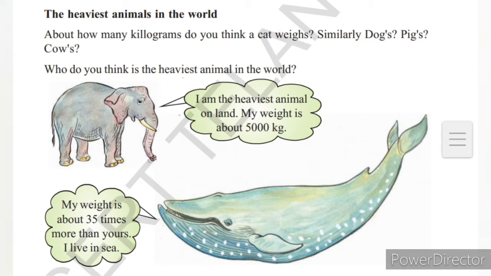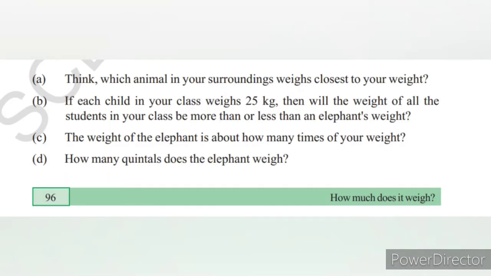Now we'll see the questions. First one: think which animal in your surroundings weighs closest to your weight. Approximately your weight might be 25 to 30 kgs. So which animal near your house has about the same weight as yours? A cat will be less, around 3 to 6 kgs.